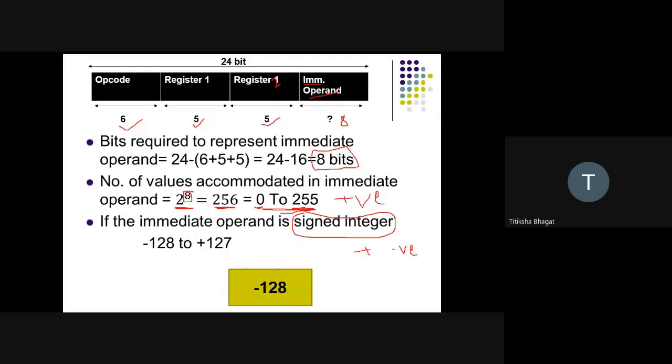It can accommodate minus 128 to plus 127. But the question is, what is the minimum value that we can store? The minimum value that we can store is minus 128. Hence the solution is minus 128.